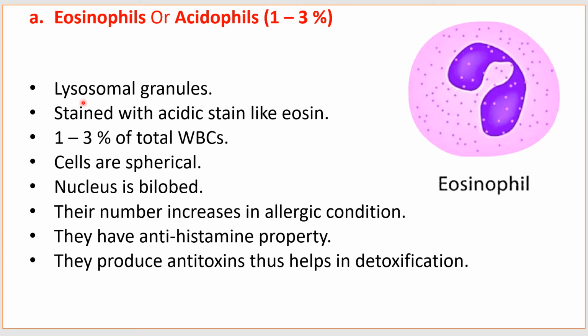Now we'll see the third type, that is eosinophils, or also called as acidophils. They contain lysosomal granules. Now why they are called as acidophils? Because they can be stained with the acidic stain like eosin. 1 to 3% of the total WBCs are eosinophils. Cells are spherical, nucleus is bilobed, their number increases in allergic condition. They have antihistamine property. They produce antitoxins, thus helps in detoxification.